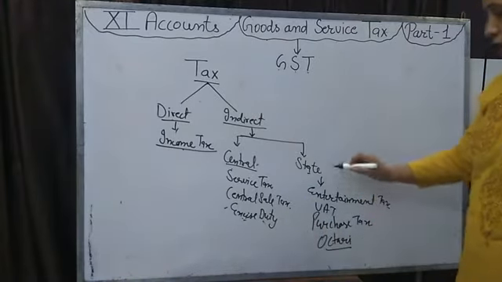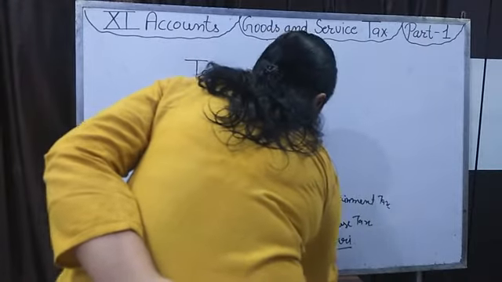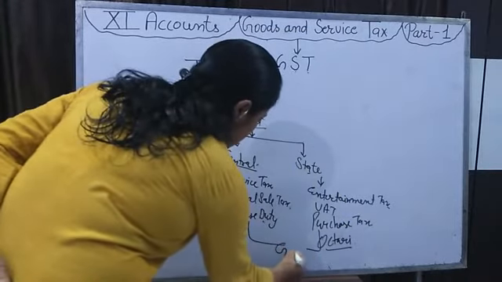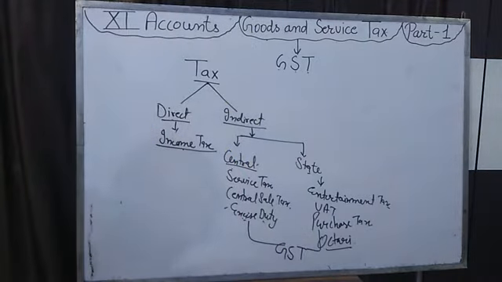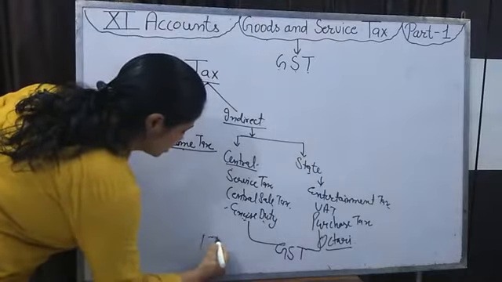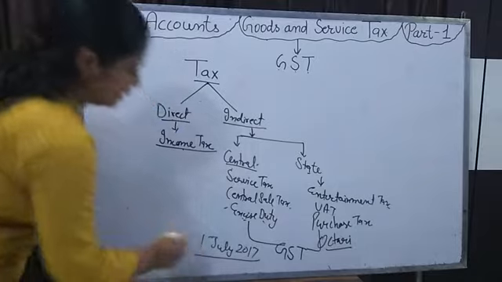Okay, so all these indirect taxes are included in one tax that is known as GST, Goods and Service Tax, which was applied on 1st July 2017 in India.